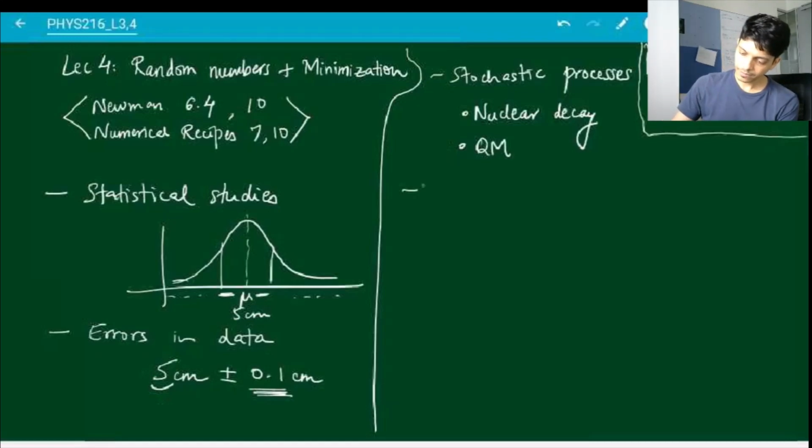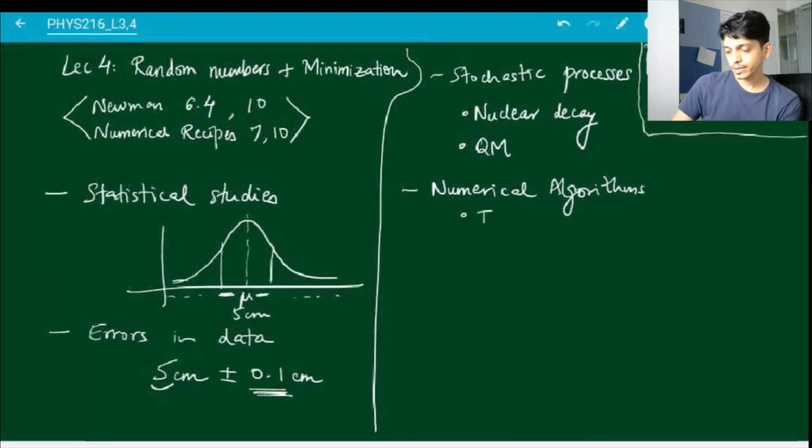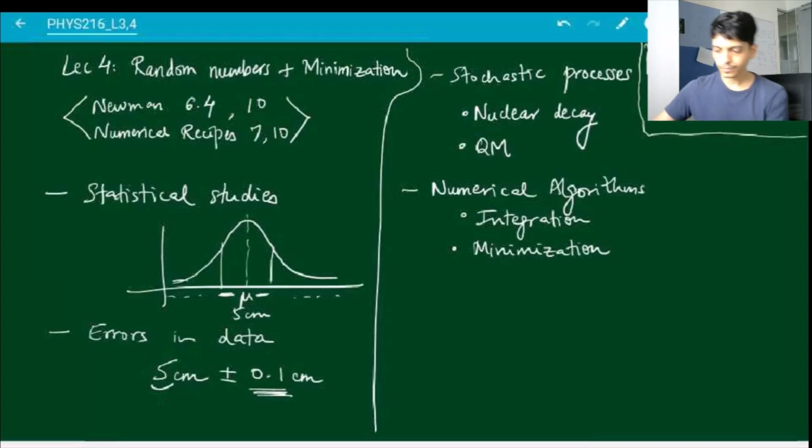And then finally, they also have tremendous applications in numerical algorithms. And we are going to see applications of this towards doing integration and doing minimization. So these are some of the applications for random numbers.